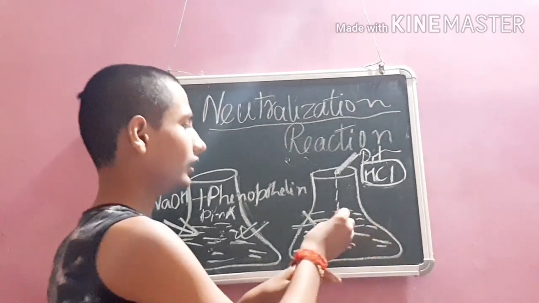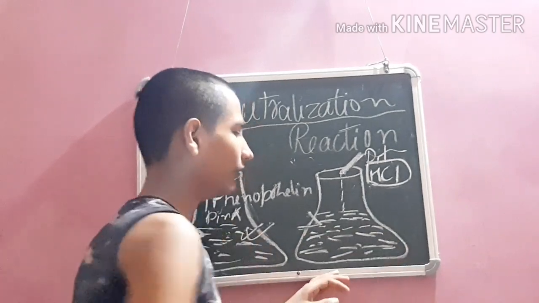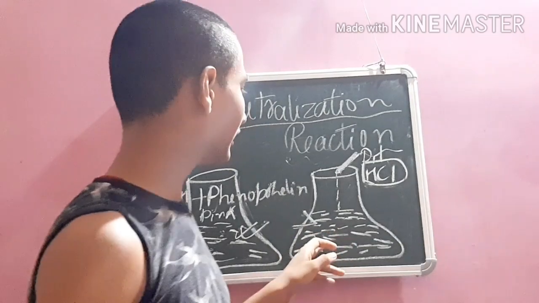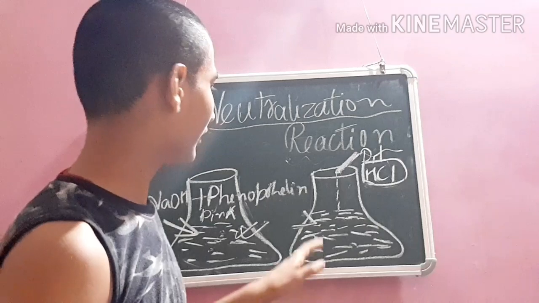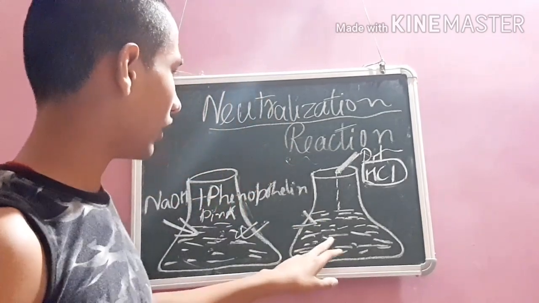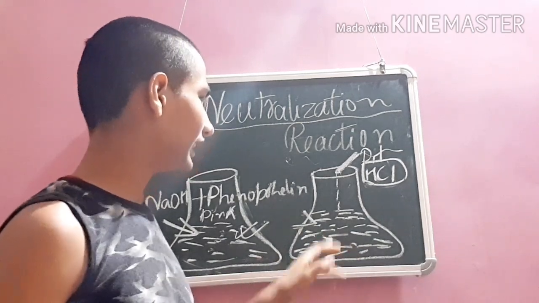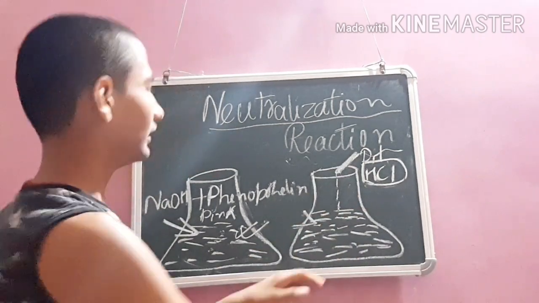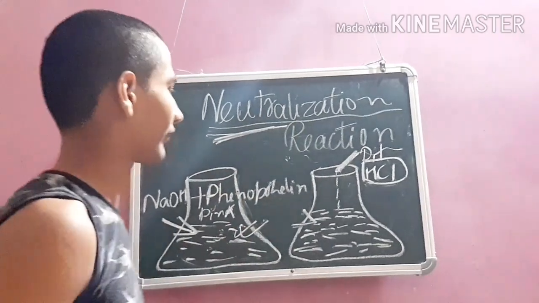So we will stop adding HCl when the color of this aqueous solution changes into colorless, and this reaction is known as neutralization reaction.